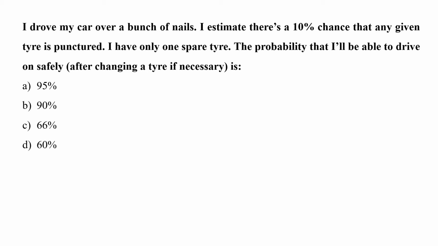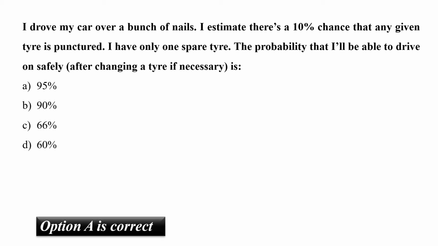The probability that one tire will get punctured out of 4 is 10%, which is 10 by 100. So when we multiply these two probabilities, that is 1 by 4 into 10 by 100, we get about 97%. The closest answer is 95%. So the correct answer is option A.